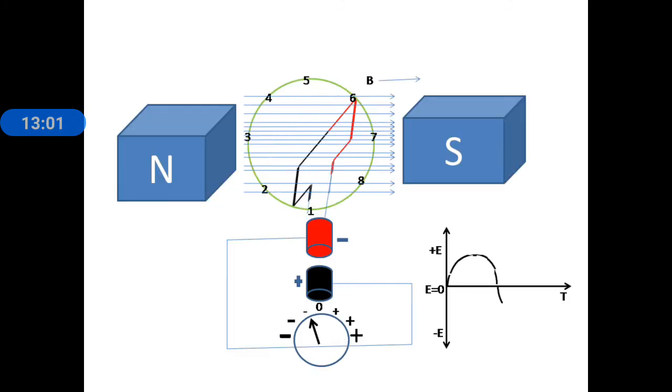In this figure, just concentrating on the red colored side of the coil, the direction here is clockwise. Earlier I discussed the anti-clockwise direction; in this case it is the clockwise direction. Whenever the red color side reaches the north pole, a positive peak is obtained, and whenever it reaches the south pole, the negative peak voltage is obtained.